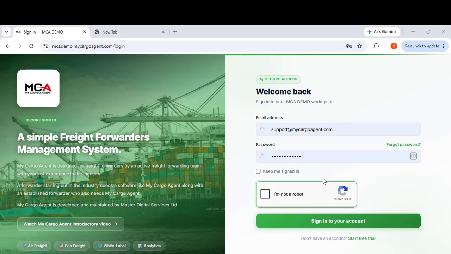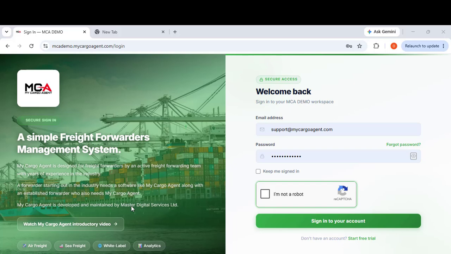Like I said, this is our demo account, and if you notice, the URL here says mcademo.mycargoagent.com. So let's say you are Speed Cargo. You can write on registration speedcargo.mycargoagent.com, so you can access your platform, your portal with your own name. Anything you want to write here is possible for you, for an introductory listing for yourself, for your business.